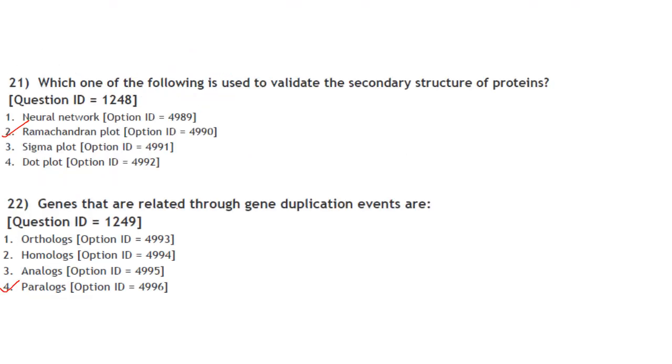Then which one of the following is used to validate the secondary structure of proteins? It is the Ramachandran plot. Answer is option 2. Genes that are regulated through gene duplication events are. So paralogs are homologous genes that have evolved by duplication and code for proteins with similar but not identical functions. So answer here is option 4, that is paralogs.